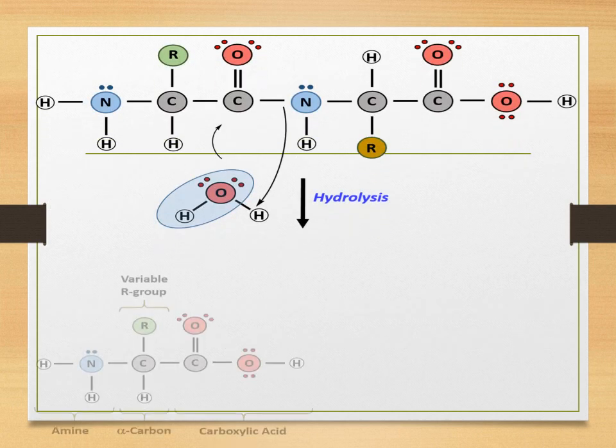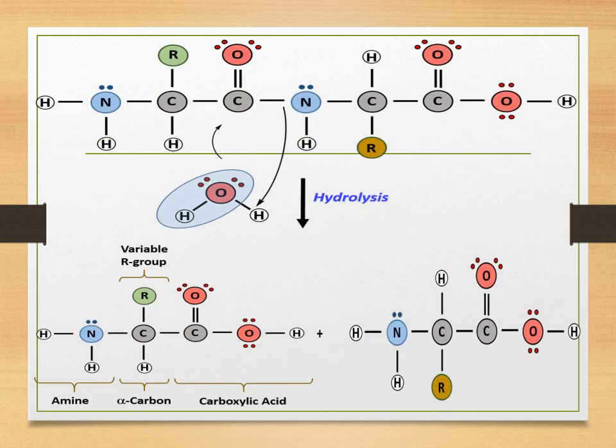Now students, over here you all can see the structure of the protein. In the first figure, you can see that there are two different amino acids which are joined to each other by a peptide linkage. The carboxyl group of one molecule is attached to the NH2 group of another molecule, and this has led to the formation of CONH. That is nothing but the peptide bond or peptide linkage. So these two amino acids are attached to each other by a peptide linkage.